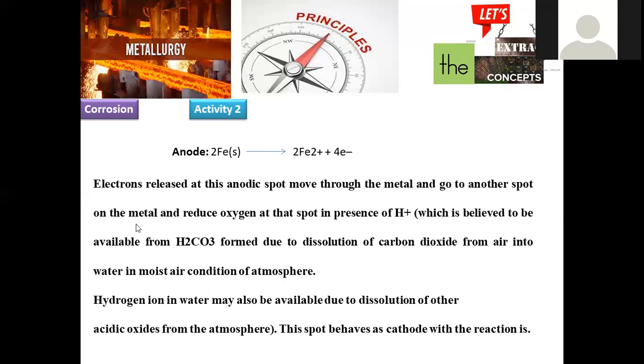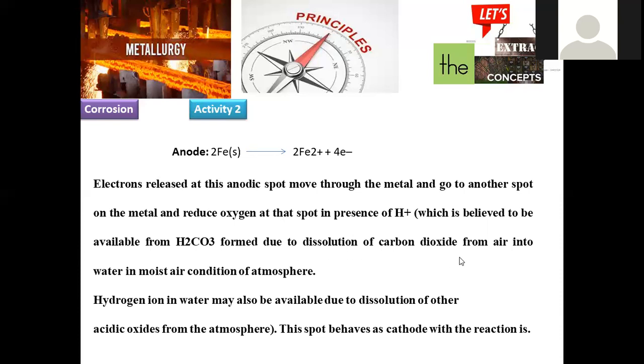Now, these electrons will be transported towards water and oxygen, so that they are converted into oxide, and they will combine with iron, and rust formation is possible. The metal reduces oxygen at that spot in the presence of H+, available from bicarbonate and carbonic acid formed due to the dissolution of carbon dioxide.